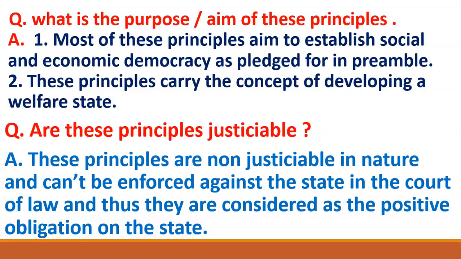Now friends, even if you are not clear with the meaning of social democracy and economic democracy, don't worry. Why? Because the main relevant thing here is that you should know that the aim of DPSP is to establish social and economic democracy. So even if you are not clear, please don't worry, and if you are clear, be happy. The very basic purpose of DPSP is to establish social democracy and economic democracy. And where it is given that India should achieve social and economic democracy, it is given in the preamble.